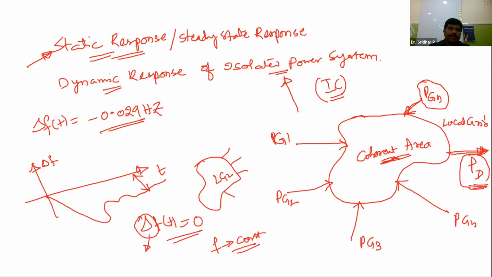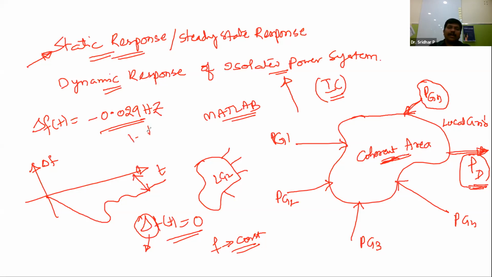But in this example, we have analyzed the isolated power system in the steady state and static response, the static modes, and finally we have verified the static response of the isolated power system with MATLAB programming also. And what plots did we obtain? Approximately two plots.